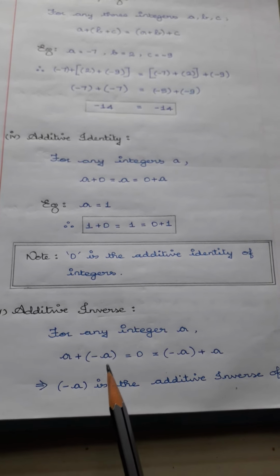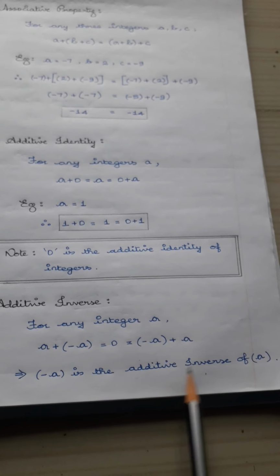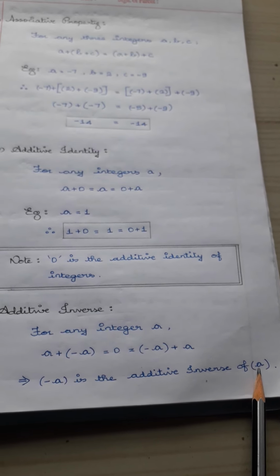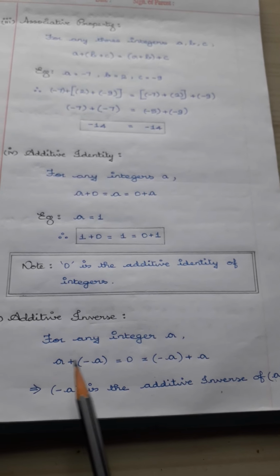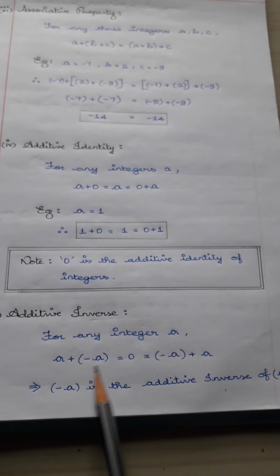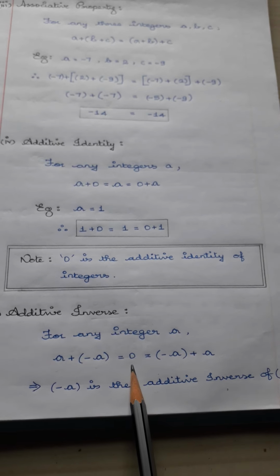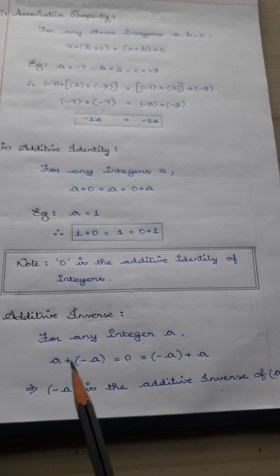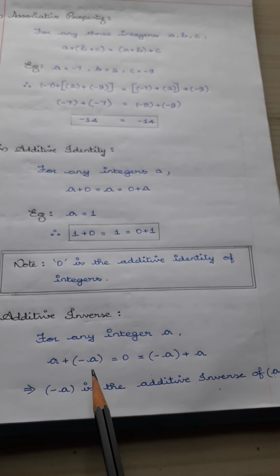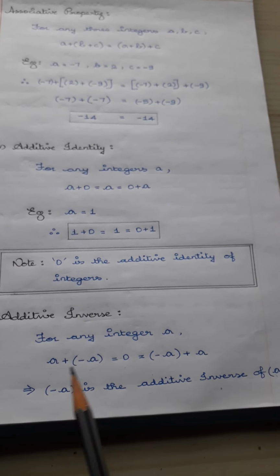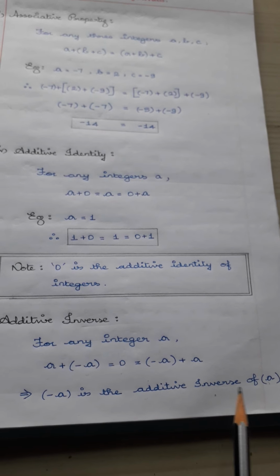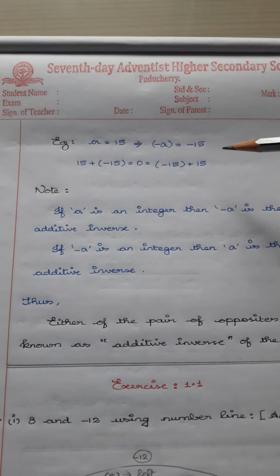This implies that minus a is the additive inverse of a. Are you clear? When you add a number with its negative number, you will always get the answer as 0. So whenever you have a negative number or a positive number and the sum is 0, then both the numbers are the additive inverse of each other.